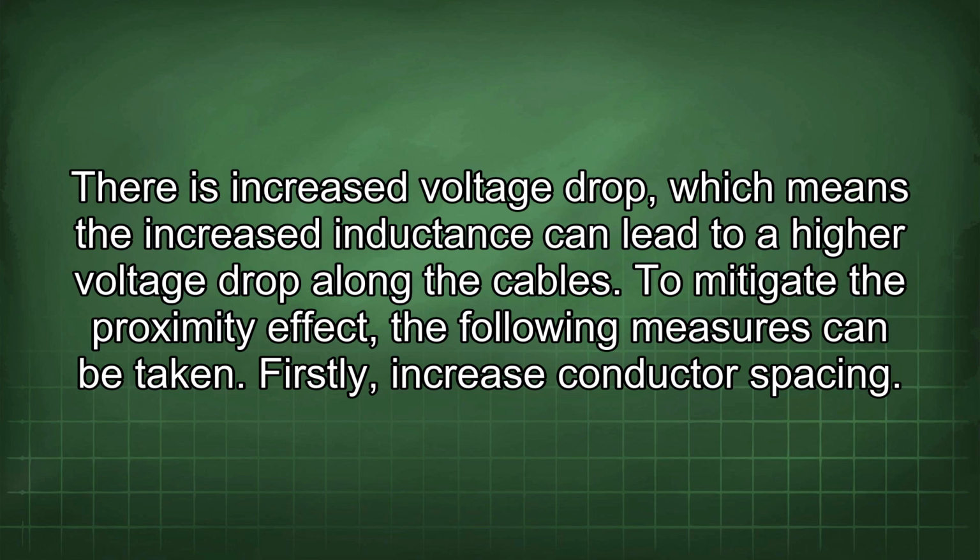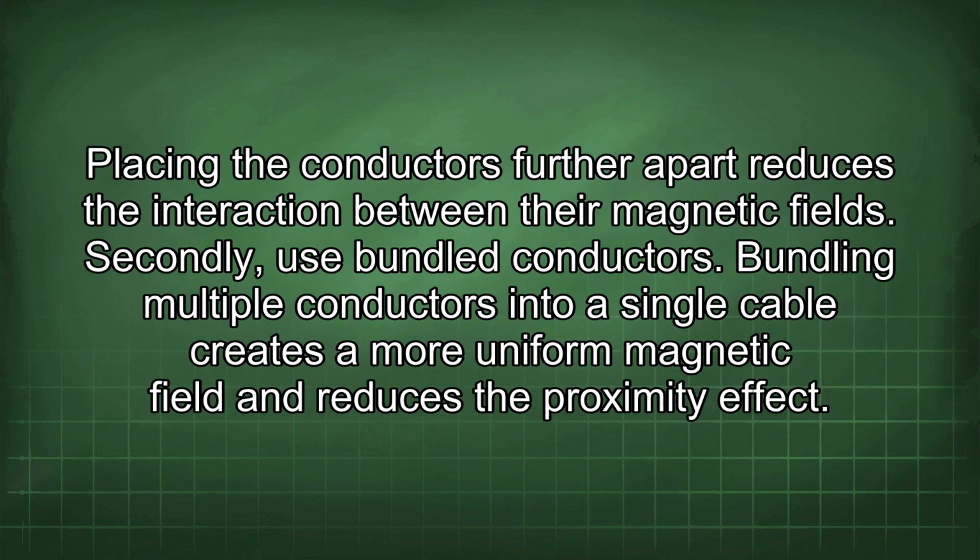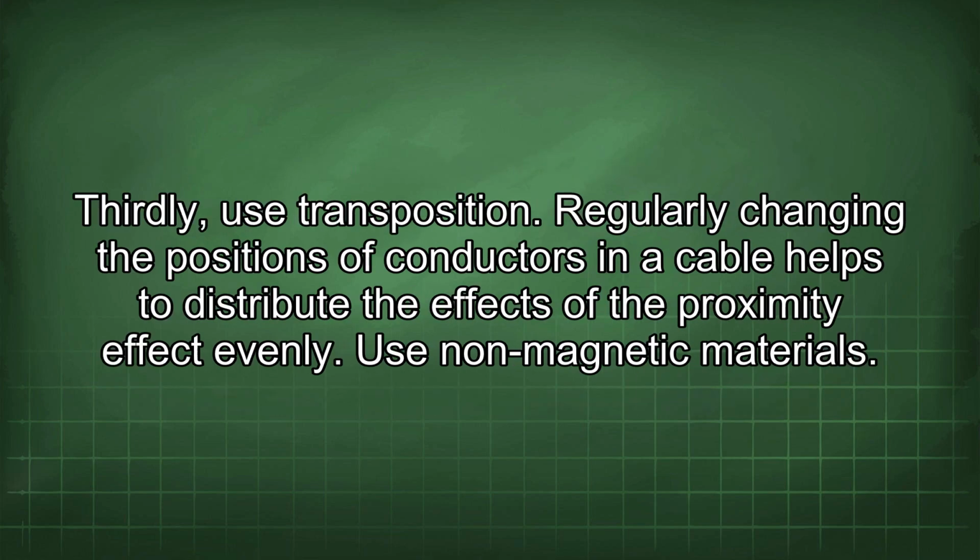To mitigate the proximity effect, the following measures can be taken. Firstly, increase conductor spacing. Placing the conductors further apart reduces the interaction between their magnetic fields. Secondly, use bundled conductors. Bundling multiple conductors into a single cable creates a more uniform magnetic field and reduces the proximity effect. Thirdly, use transposition.